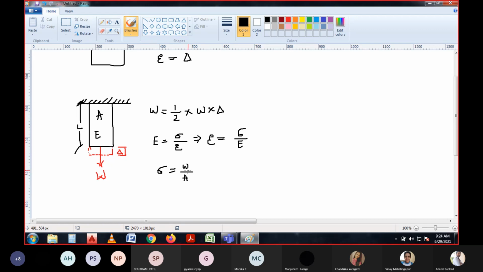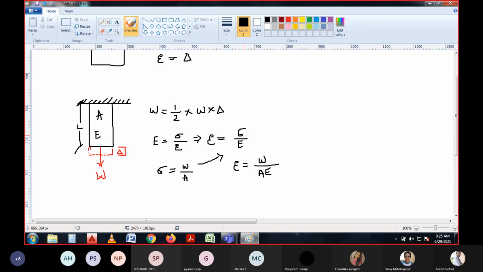If it is a load by unit area, then if you substitute this in sigma, we can write the strain as load divided by AE, the load by AE.